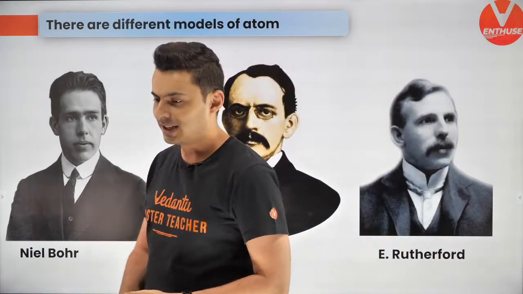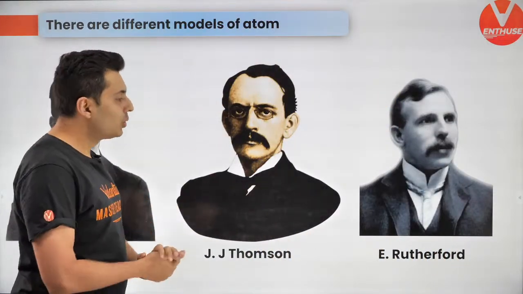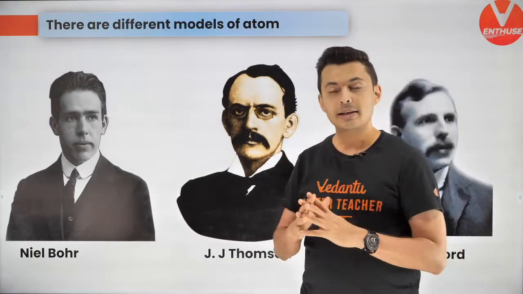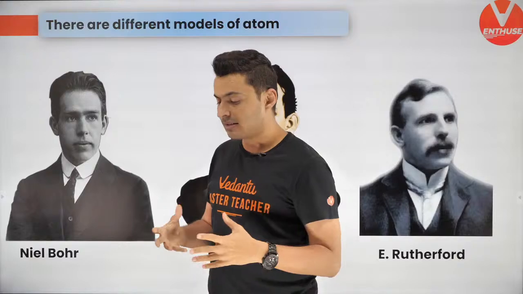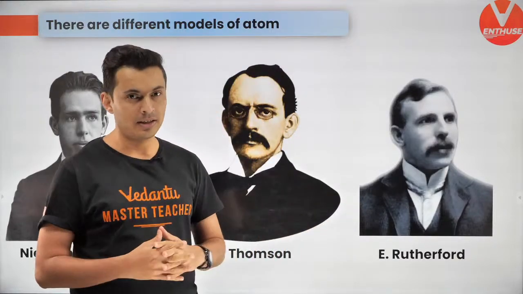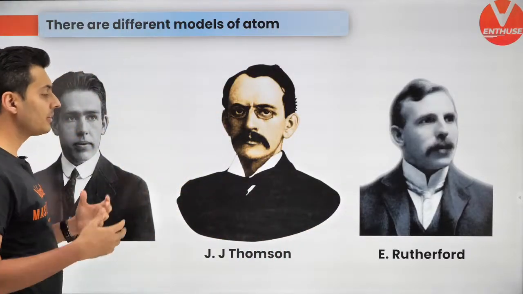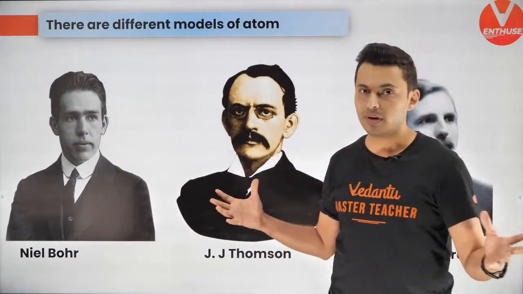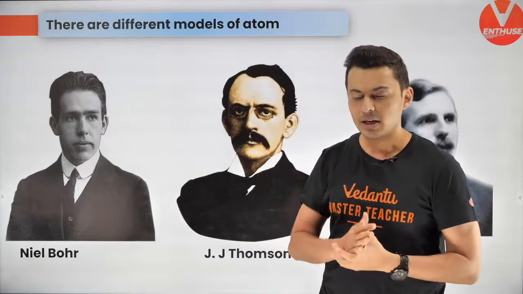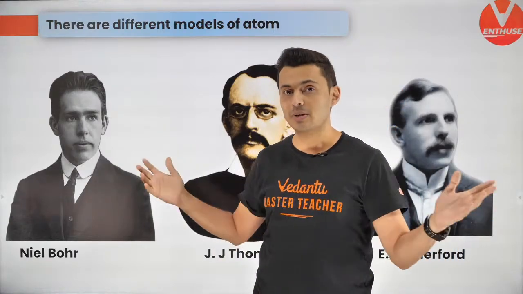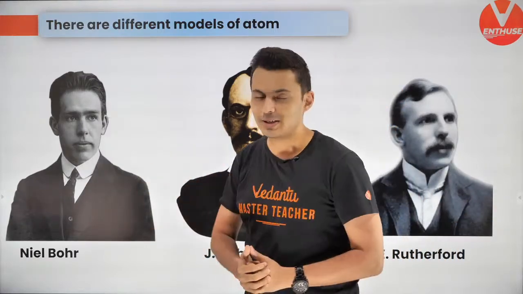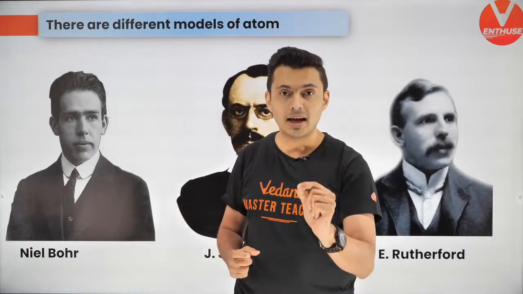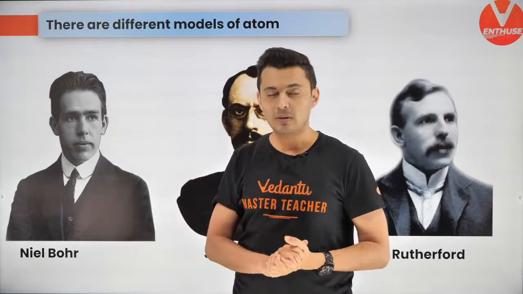Very good Nirupam, excellent. So guys, who are these people? These are the great people who modeled the atom by their discoveries, their observations and experiments. So Bohr, J.J. Thomson, Rutherford, very famous scientists who gave us the idea of atoms, and everyone proposed some kind of model of atoms. In fact, there are more people, but I can't fit all of them out here. But understand, everybody gave a model. In JEE, the model that we have to study is Bohr's model of the atom. Keep this in mind.